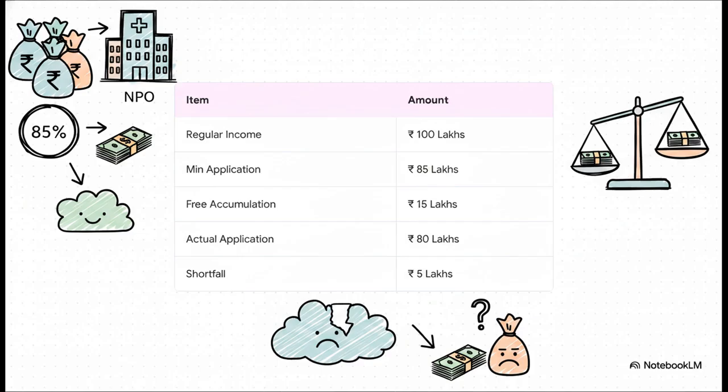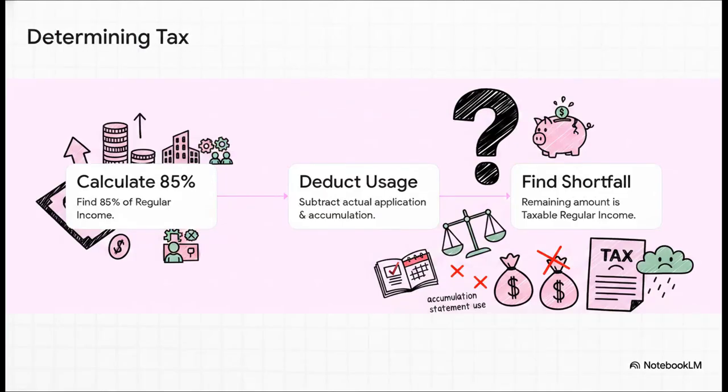Under the law, that minimum required application is 85%, meaning 85 lakhs absolutely must be applied to their charitable objects. But let's say during the tax year, they only actually apply 80 lakhs. They still get their permissible free accumulation of 15 lakhs, sure, but as you can see, that leaves us with a clear shortfall in application of 5 lakh rupees. So, what happens to that 5 lakhs?